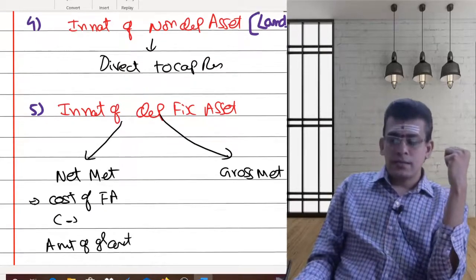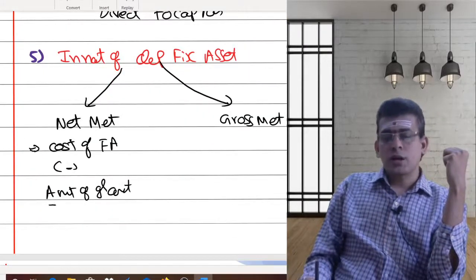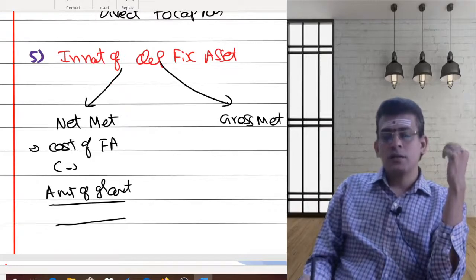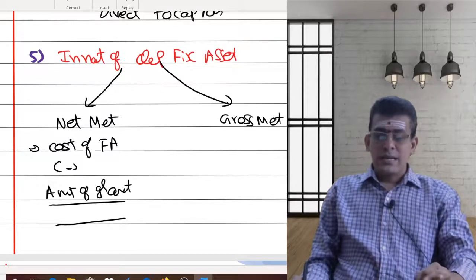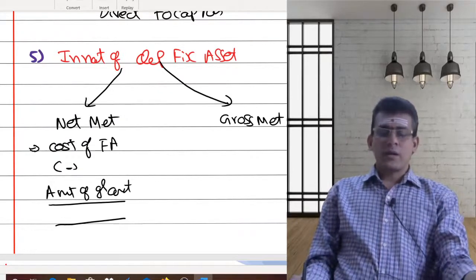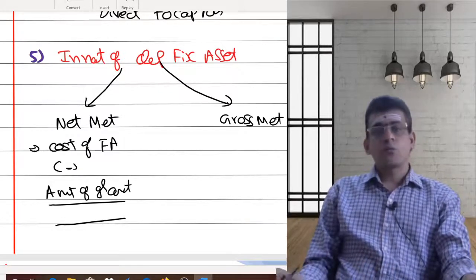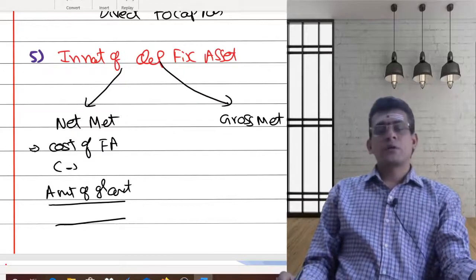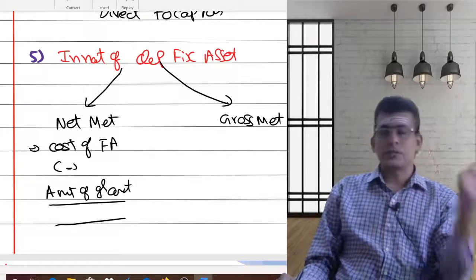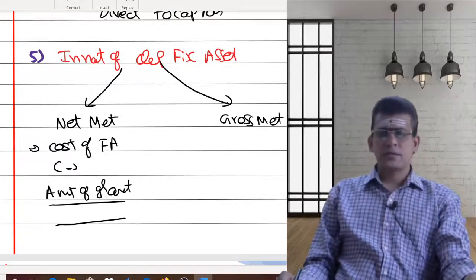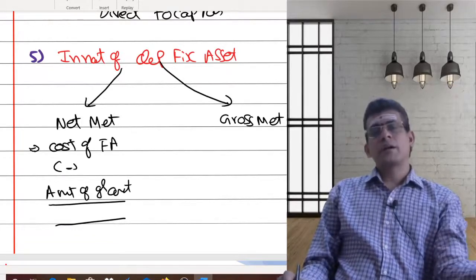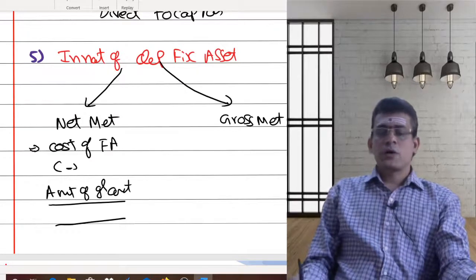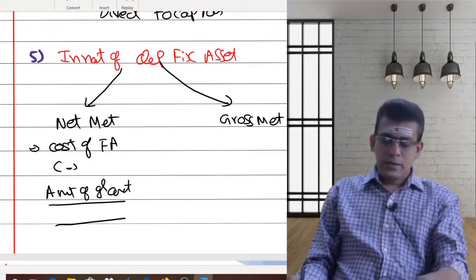The net method says you should record the fixed asset at this difference. Whatever grant you are receiving, I am reducing from the cost of my fixed asset. I am purchasing the fixed asset, getting a grant, and crediting that grant to my fixed asset account. That is the net method.